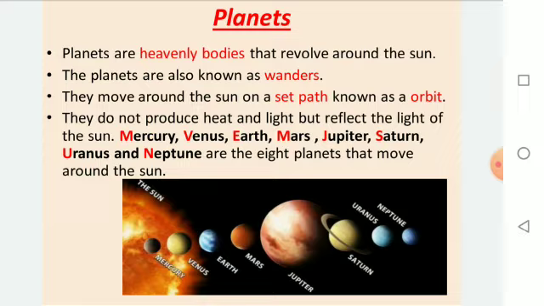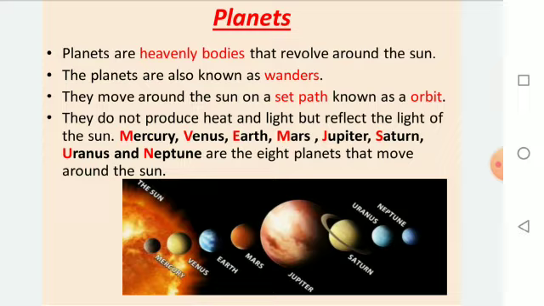They do not produce heat and light but reflect the light of the sun. The planets do not have their own heat and light. There are 8 planets: Mercury, Venus, Earth, Mars, Jupiter, Saturn, Uranus and Neptune. These are the 8 planets that move around the sun.